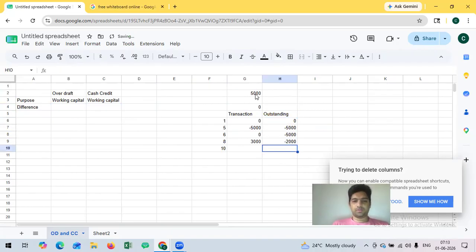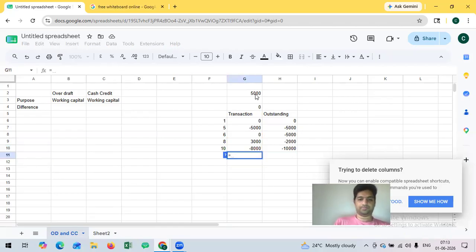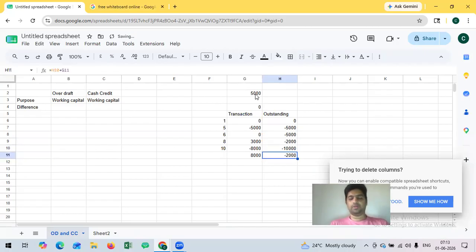Yes. Outstanding is within this 5,000 rupees. So next day when they want to purchase for some 8,000 rupees, then the bank will not allow this transaction. Bank will stop it because if this transaction happens, total outstanding will go to 10,000 rupees. So what will the bank do? Bank will return this transaction as inward cheque return. This transaction will be cancelled, nullified by a cheque return.